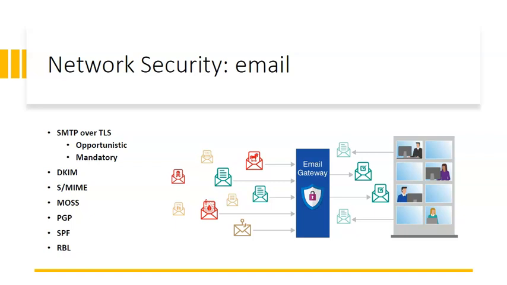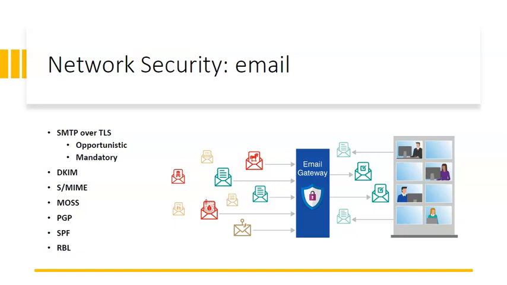The next technique for email security is DKIM, which is DomainKeys Identified Mail. It is an email authentication method designed to detect forged sender addresses in emails, that is, email spoofing. So it will help in stopping phishing mails as well as spam mails.